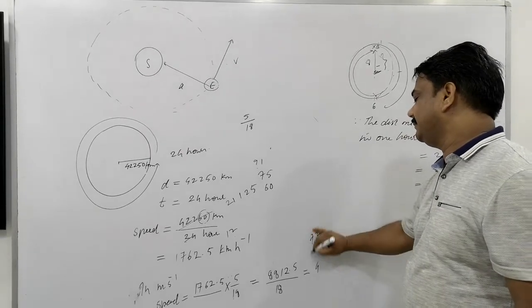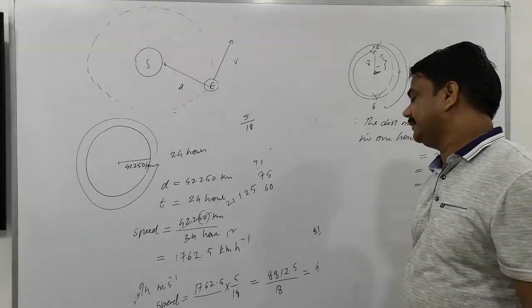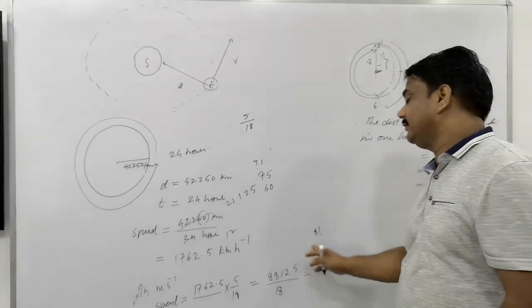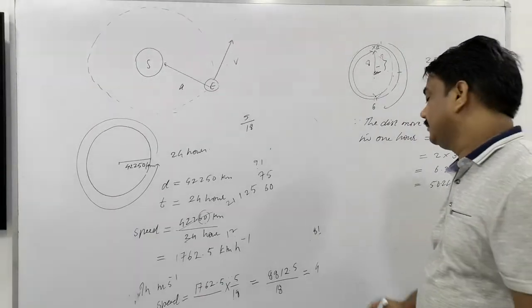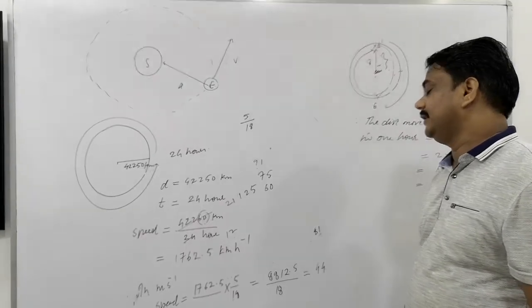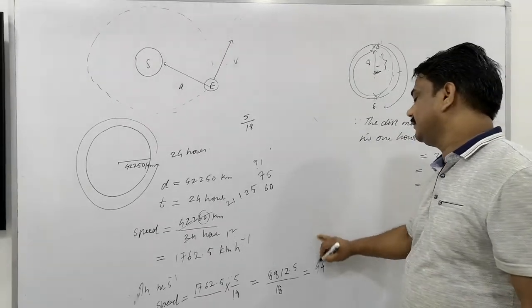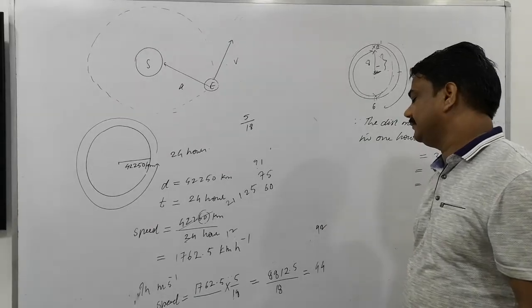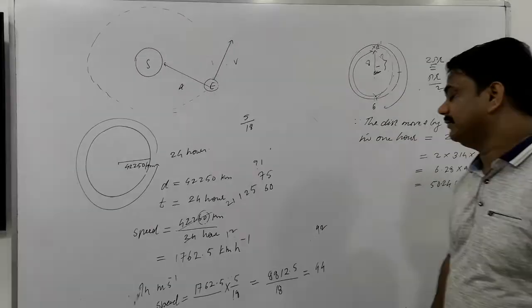8. 81 becomes. It's 81. Clear? 18 goes in 81 how many times? 4 times. Again 4 times. 18 fours are 72. What's left here? 9 becomes 92. How many times will it go?